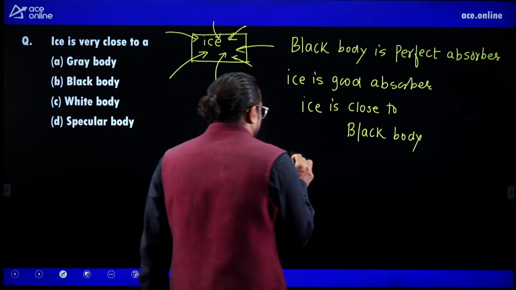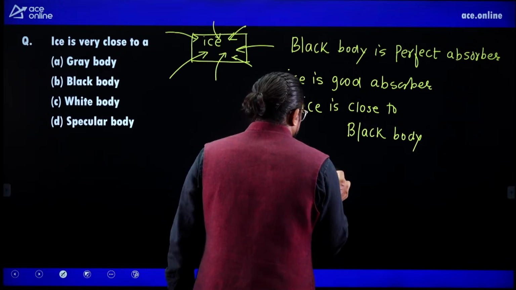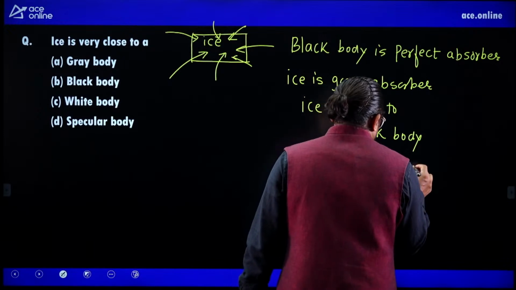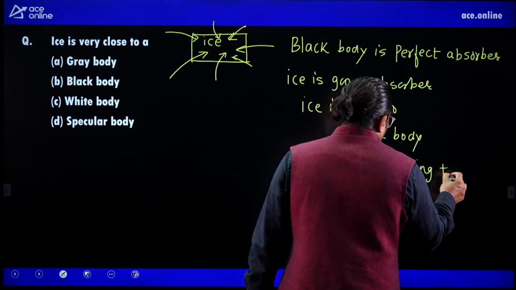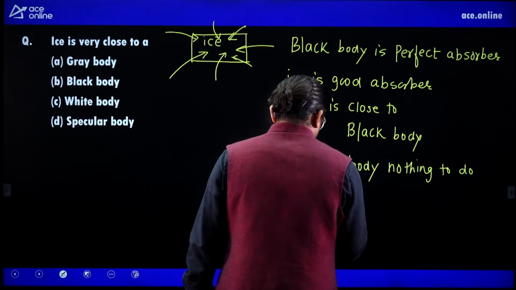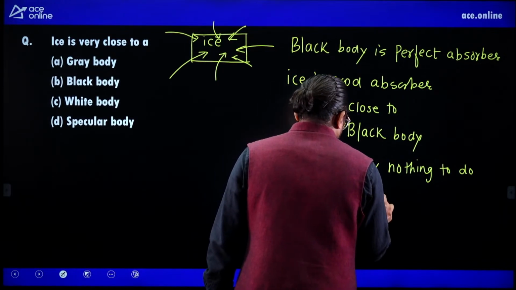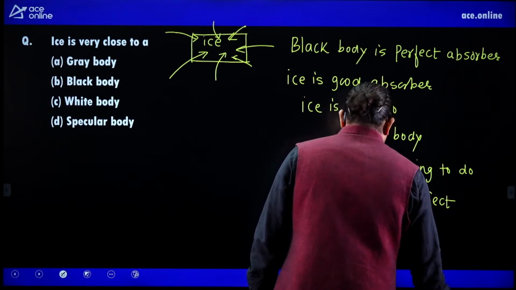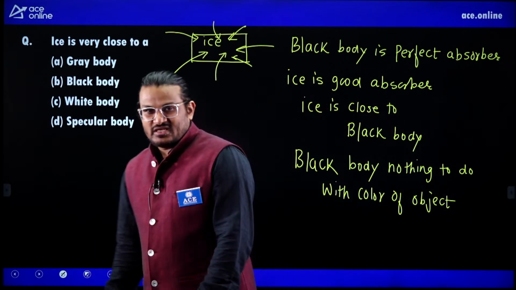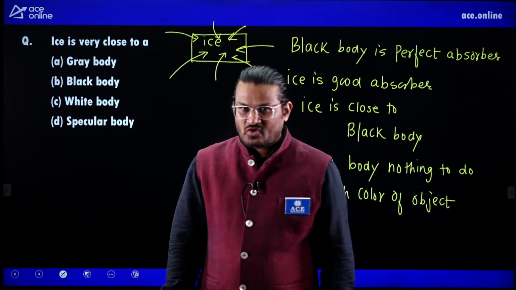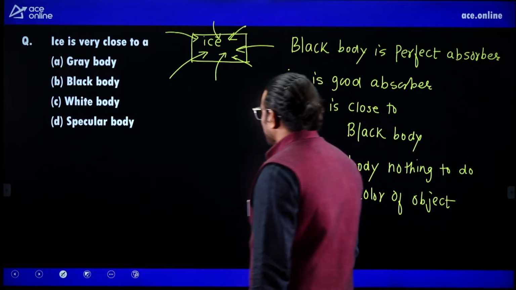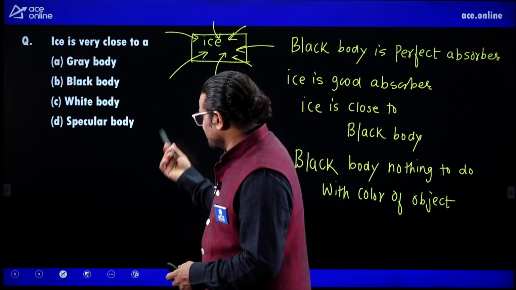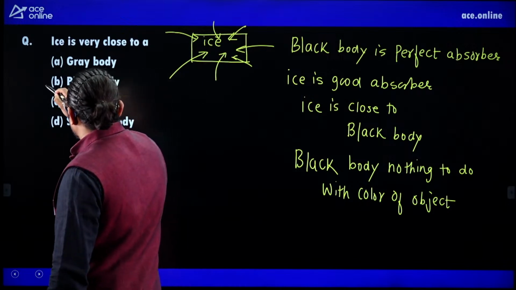So here we can write: black body, nothing to do with the color of the object. Hope it is clear. Ice is a good absorber. Whatever energy falls, most of it gets absorbed. So go for black body.